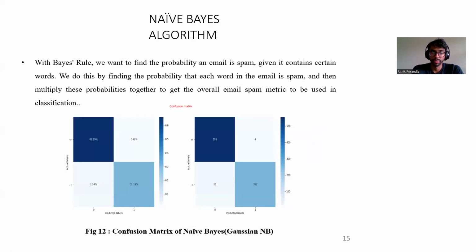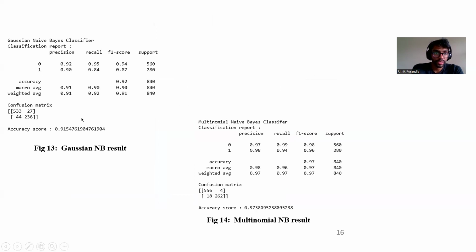And when you compare this to supervised learning, it has a naive Bayes algorithm where we want to find the probability of an email being spam given a certain word. We do this by finding the probability that each word in the email is spam and then multiplying these probabilities together to get the overall email spam metric that is used in classification. As you can see, the confusion matrix of the naive Bayes is 66%, which is not very efficient in identifying the spam mails. This is the accuracy of the Gaussian naive Bayes and the multinomial naive Bayes.